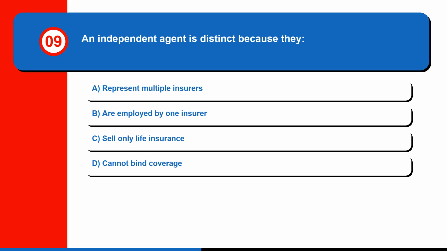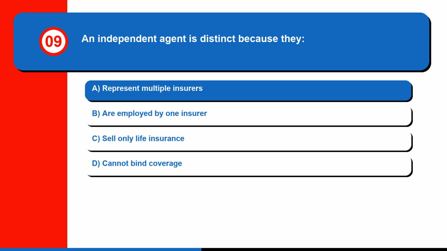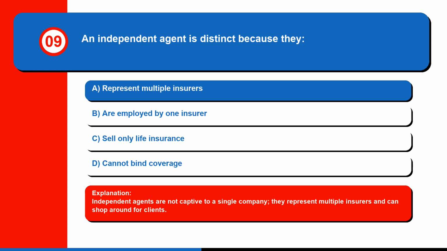Question 9. An independent agent is distinct because they A. Represent multiple insurers, B. Are employed by one insurer, C. Sell only life insurance, or D. Cannot bind coverage. The correct answer is A. Represent multiple insurers. Independent agents are not captive to a single company, they represent multiple insurers and can shop around for clients.